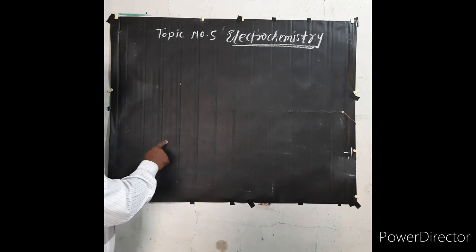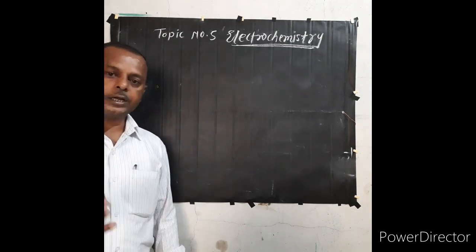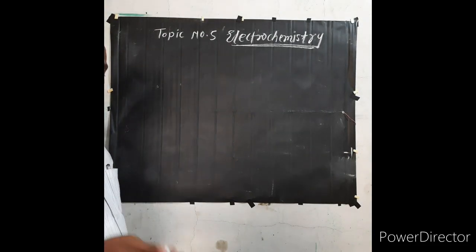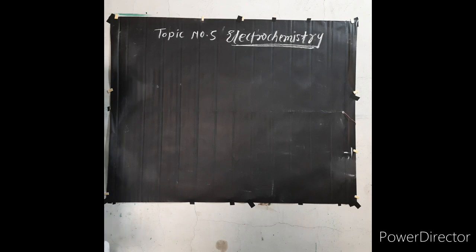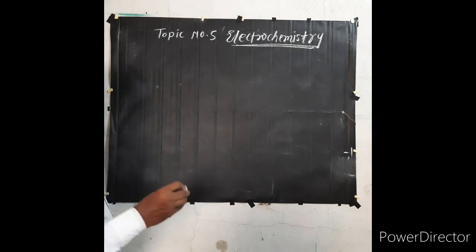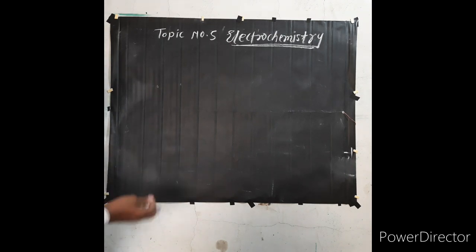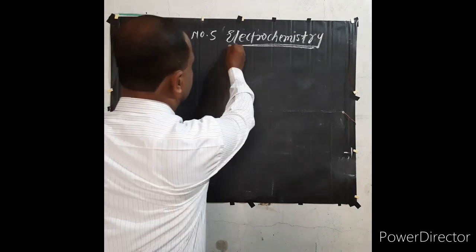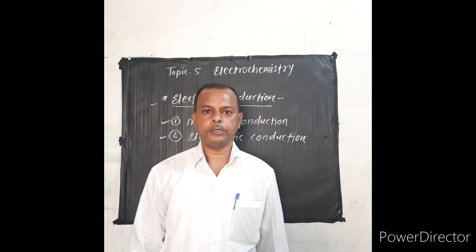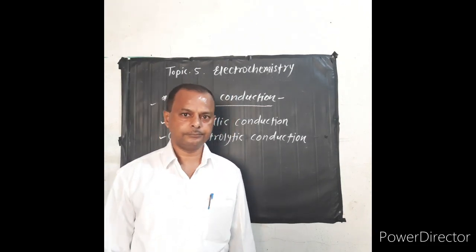In electrochemical cells, the chemical energy is converted into electrical energy, or electrical energy is converted into chemical energy. So this is generally studied in the electrochemical cell, and this electrochemical cell is part of the electrochemistry topic. Okay. Now in this topic, the first point we have is electric conduction.